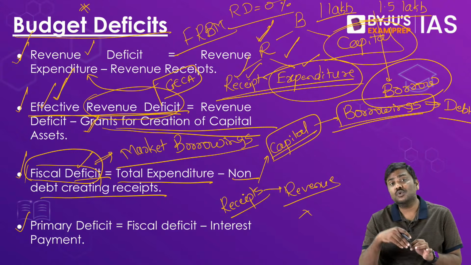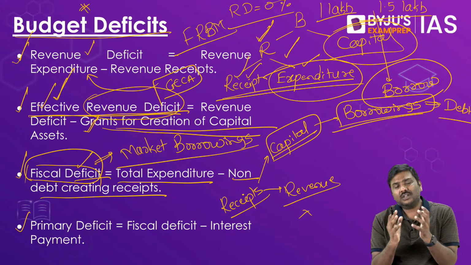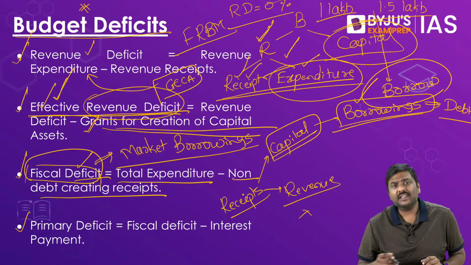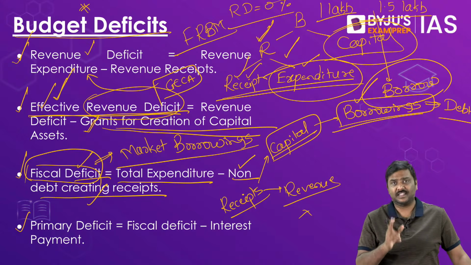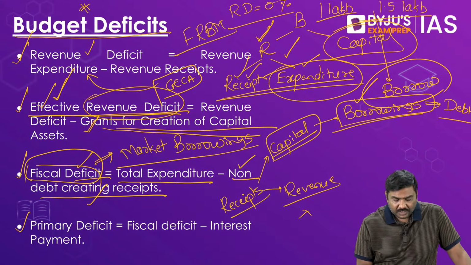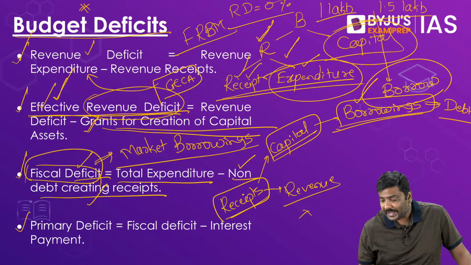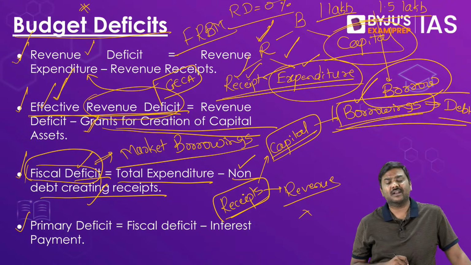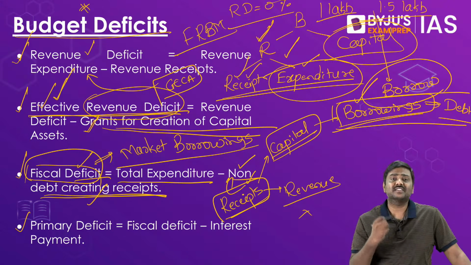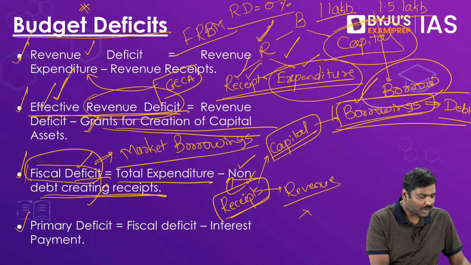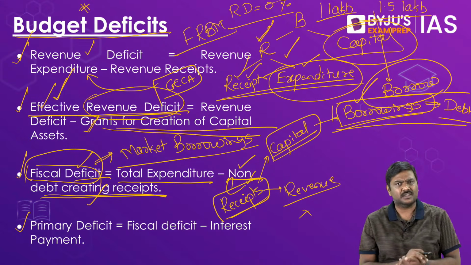You are supposed to repay the amount. So whatever is the total income, excluding this particular borrowing, it is referred to as non-debt creating receipts. I will repeat it again. Whatever is the total income or the receipts earned by the government, except the borrowings done by the government, is called non-debt creating receipts, NDCR. And the difference between total expenditure and NDCR will give you the borrowings itself.